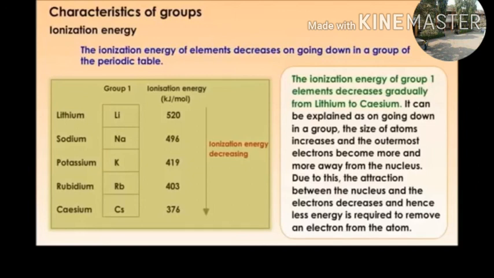Due to this, the attraction between the nucleus and electrons decreases and hence less energy is required to remove an electron from the atom. As you go down group 1, electrons are far away from the nucleus. That's why it requires less energy to remove the electron from the outermost shell, and that's why ionization energy decreases.